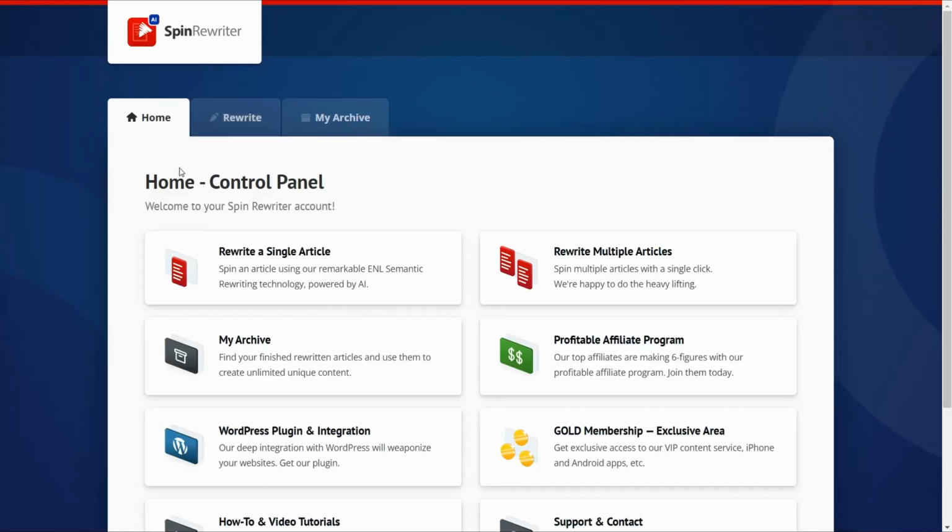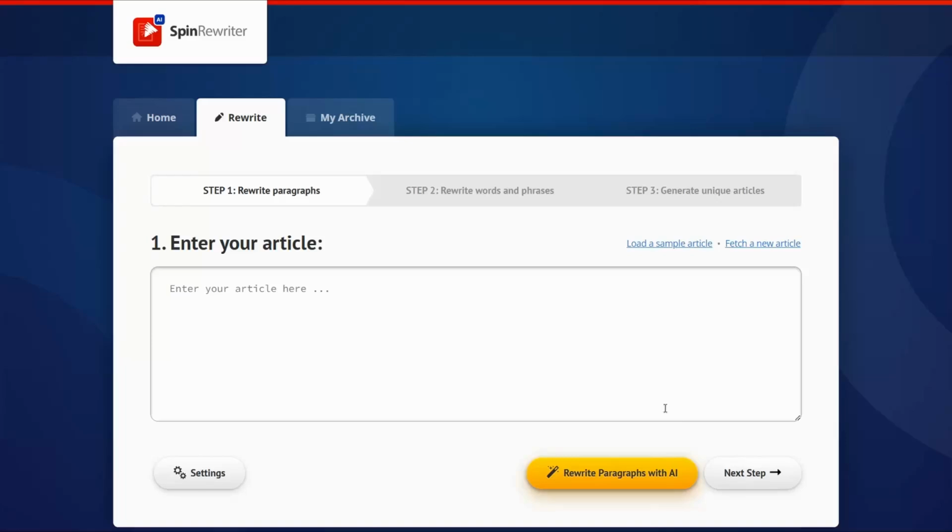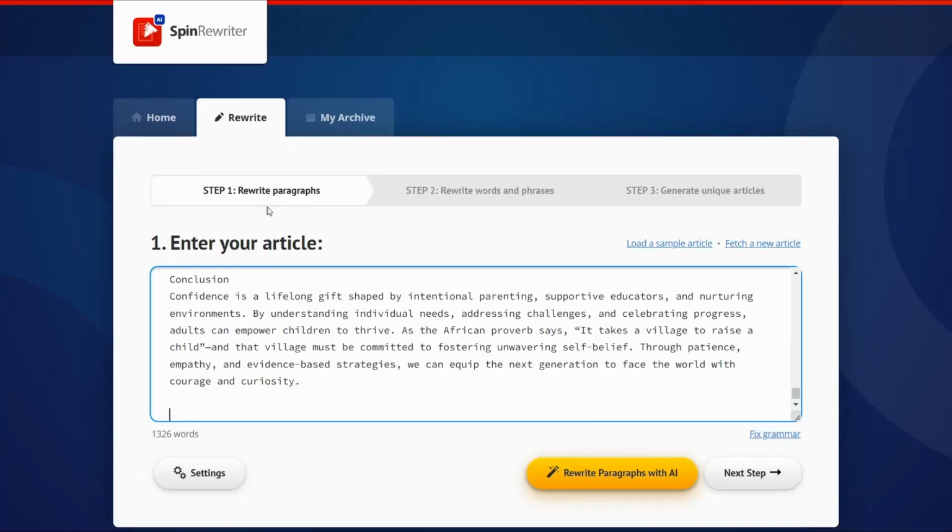It depends on AI to make these articles more readable and generate new copies while keeping the whole meaning of this article. So now you can sign up for free, and for sure it gives you a free trial of 5 days. Thus here you can head over to rewrite a single article, click over it, and now insert this article that you have generated from DeepSeek.